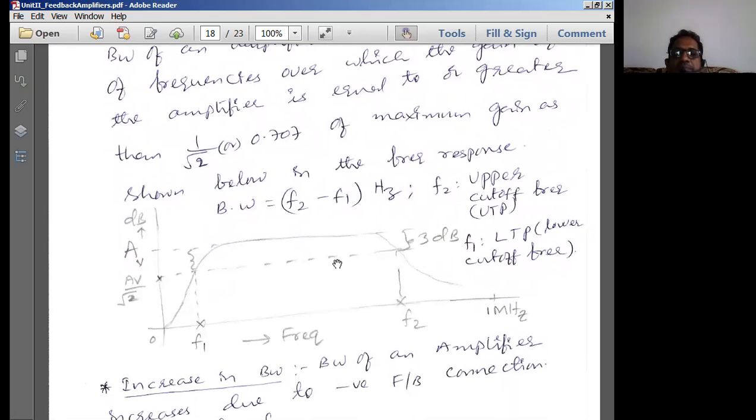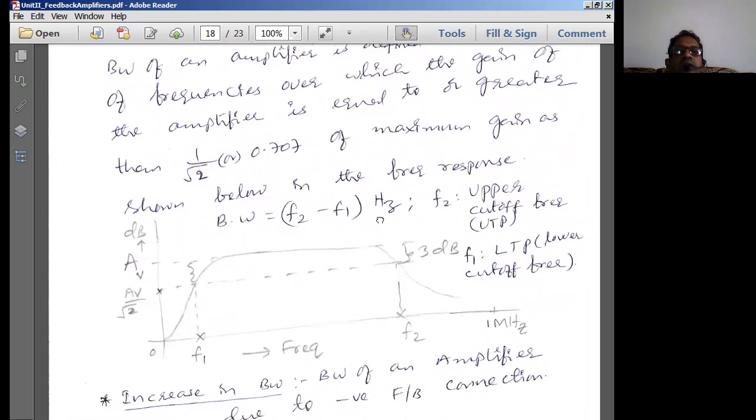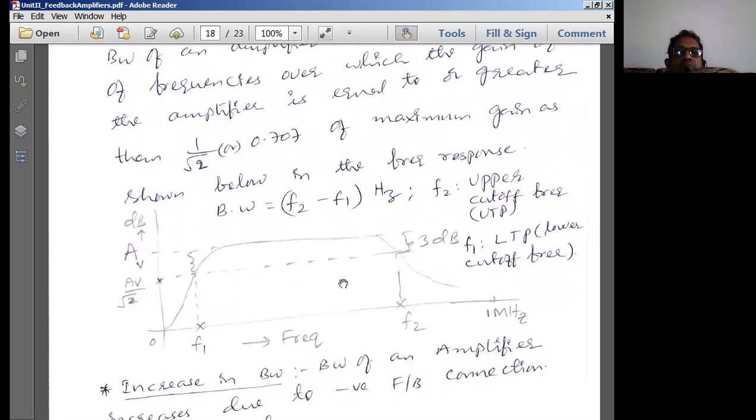So the bandwidth of an amplifier is defined as the range of frequencies over which the gain is equal to or greater than 1 by root 2 times the maximum gain of the amplifier shown.